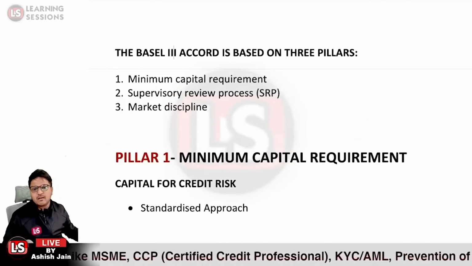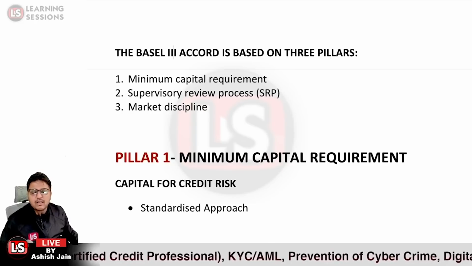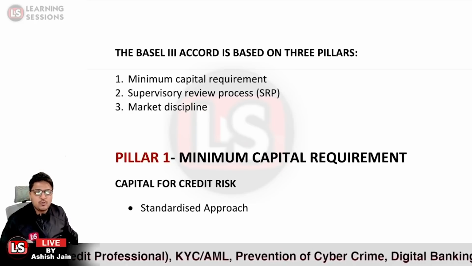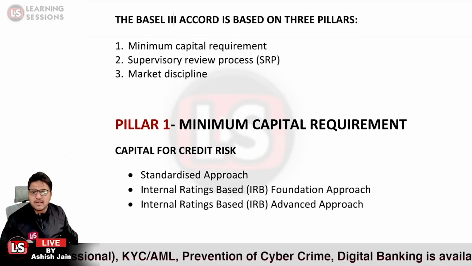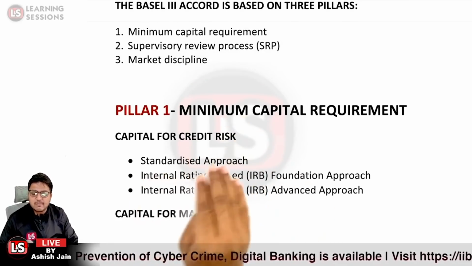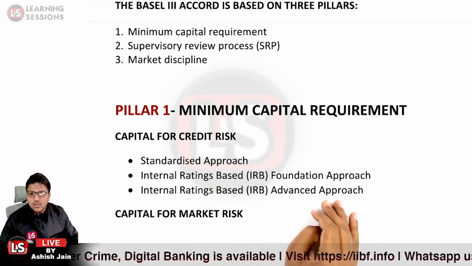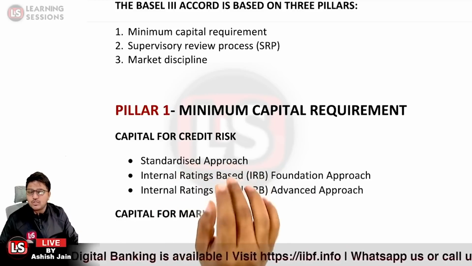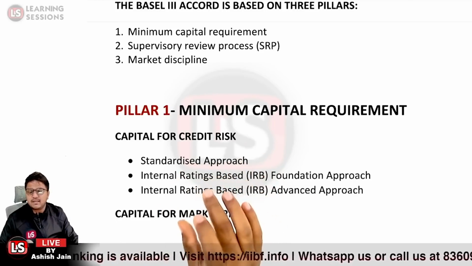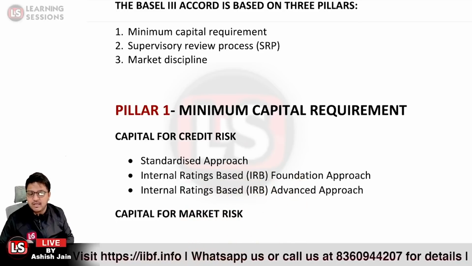So first of all, we will be covering pillar 1, that is the minimum capital requirement. There are different approaches by virtue of which we calculate the capital charge for credit risk. There are three approaches for credit risk: the standardized approach, the IRB foundation approach, and the IRB advanced approach. The standardized approach is one in which the Reserve Bank of India gives risk weights for the different categories of assets being maintained by the bank.